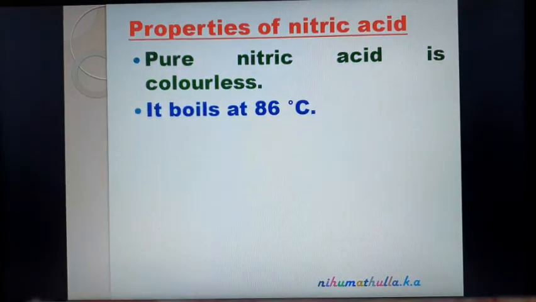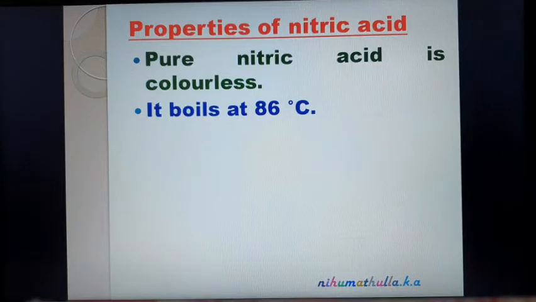Pure nitric acid is colorless. Remember this word, pure nitric acid is colorless. Because after preparing nitric acid in the Ostwald process, the final step is that the nitric acid is bleached by blowing air. Bleached, whitened. So pure nitric acid is colorless.